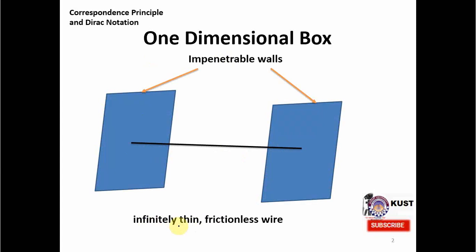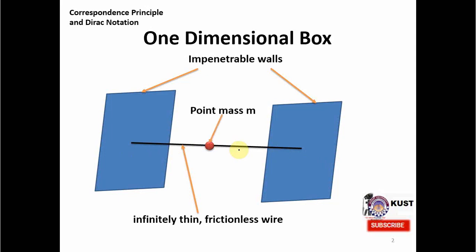and this string is infinitely thin and it is also frictionless. So we can have a particle, as I said, like an electron, which is moving on the string, but it is constrained to move only on the string, and it cannot go in other directions, for example upwards or downwards. That's why it is constituting a one-dimensional box. And since it can also not leave the walls, it is constrained from one side and from the other side as well. That's why it is a practical example of a one-dimensional box.